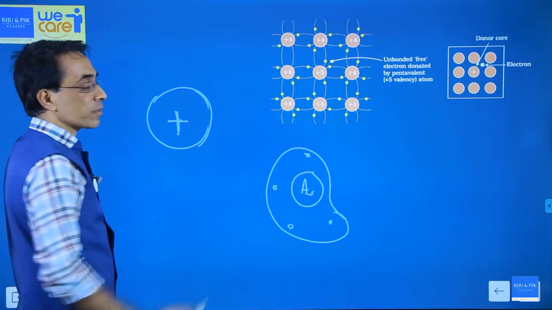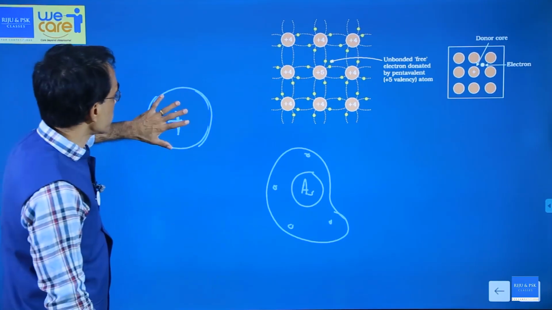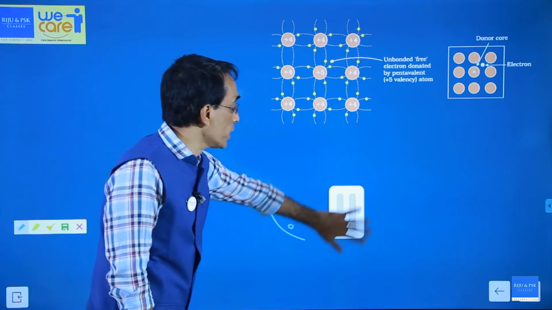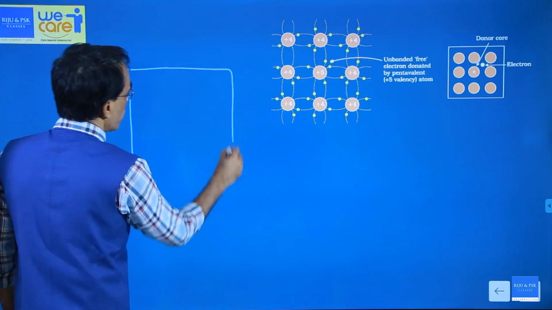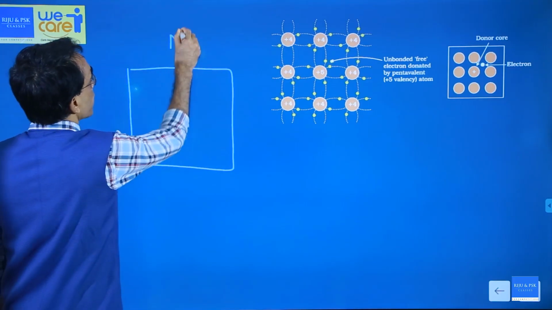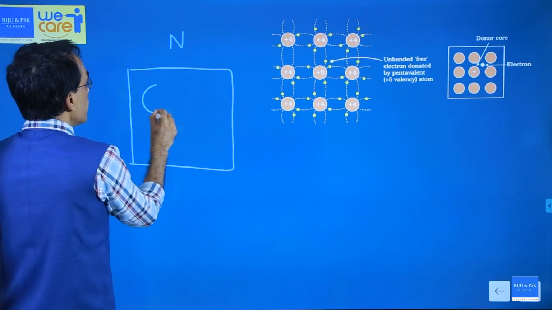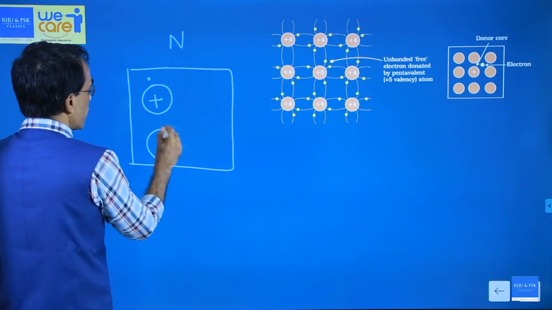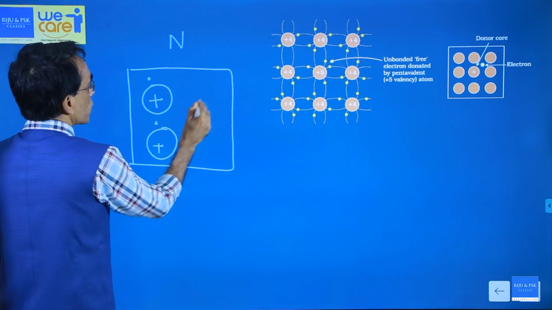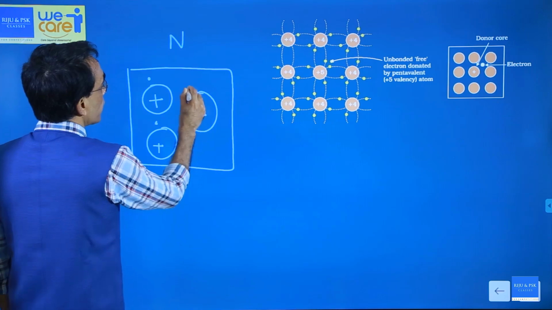You will get a positive ion. That's it. Okay. So this picture is very, very important for your coming discussions. N-type semiconductor means, if you ever see N-type semiconductor, then you have to see there is a positive core and there is an electron. There is another positive core, there is an electron.